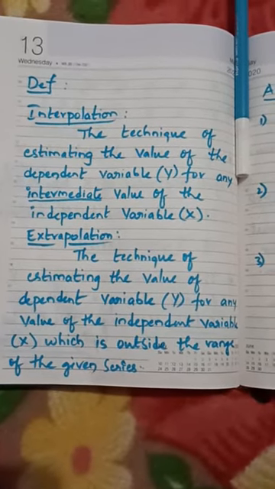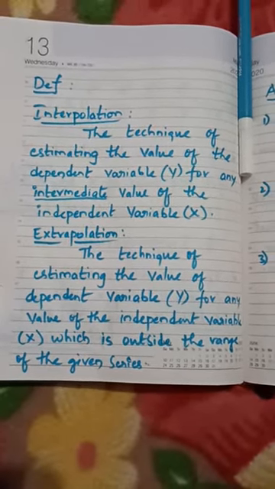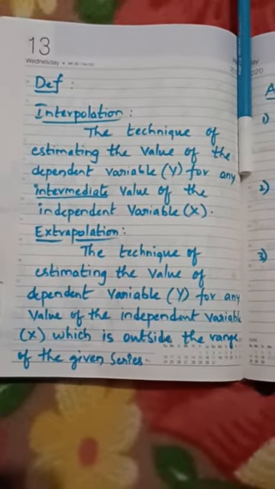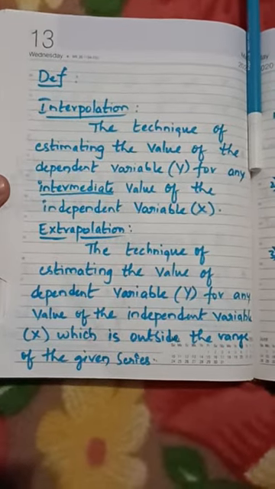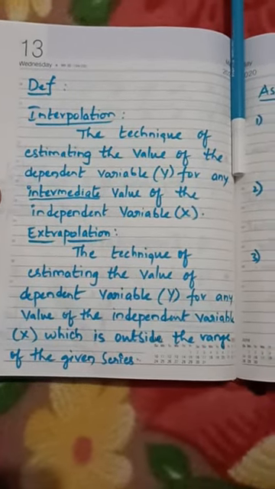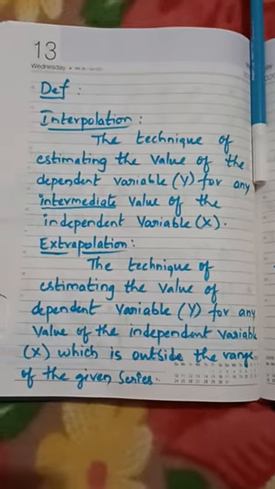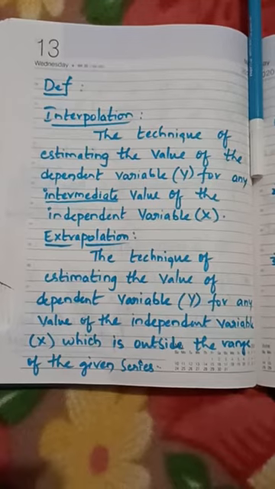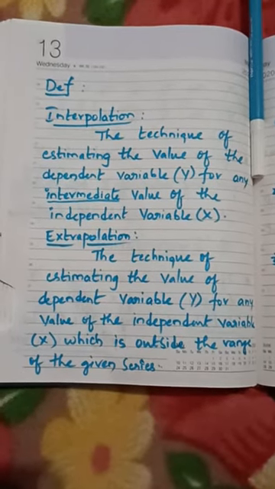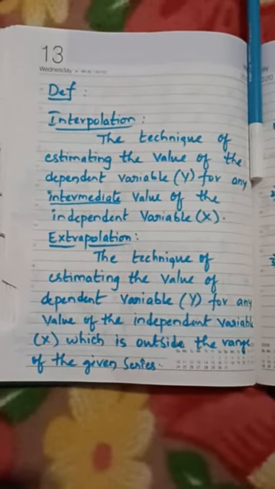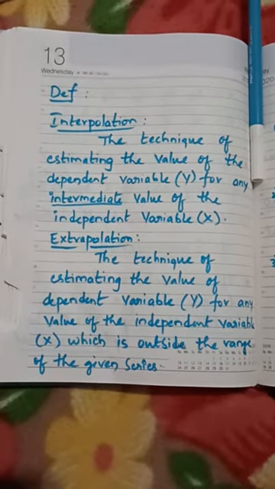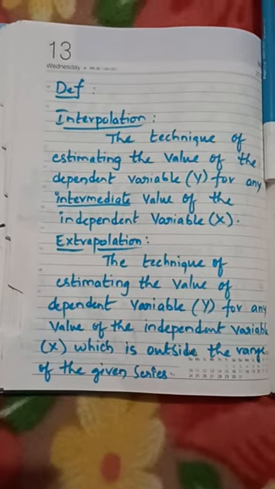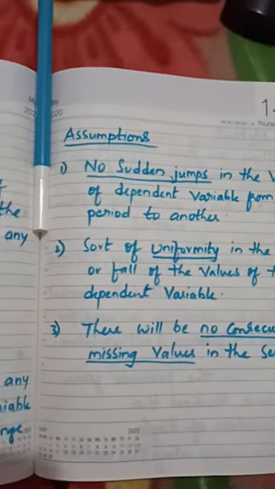The same technique of estimating the value of dependent variable y for the independent variable x outside the range is called extrapolation. Now we have some assumptions or limitations while calculating interpolation and extrapolation. While solving by the method of interpolation and extrapolation, those limitations have to be followed thoroughly. Let us see the assumptions.